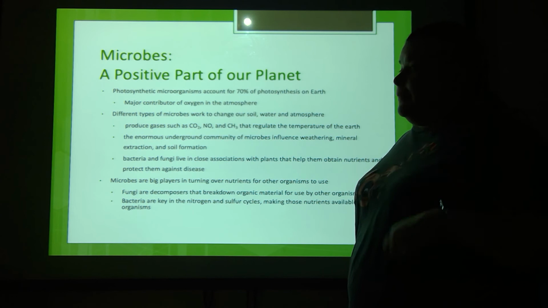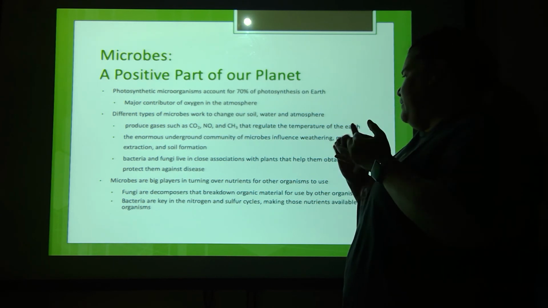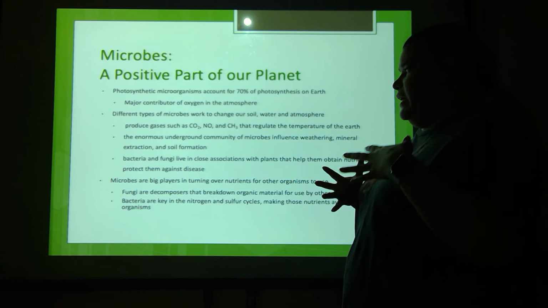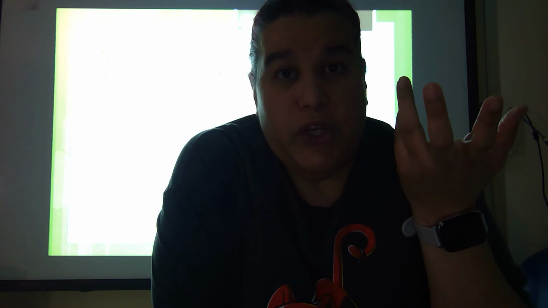Bacteria and fungi live in close associations with plants and they help them to obtain nutrients and protect them against disease. There are some fungi that actually live on the roots of certain plants, and they are able to digest, let's say, nutrients that the plant itself can't. But as it digests those nutrients, it releases things that to them are useless.